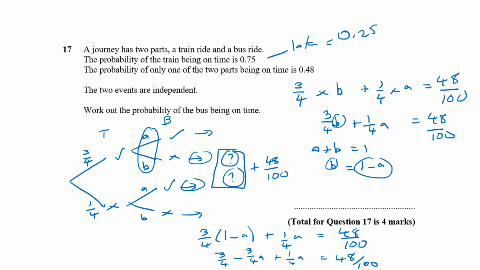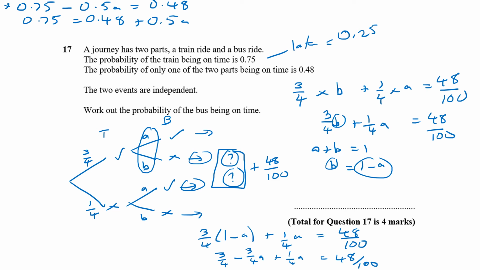However, in this case, this can probably be written as decimals, so I'm going to change it back to decimals. I'm going to go 0.75, take away 0.75A plus 0.25A, so we're left with take away 0.5A equals 0.48. We can solve this as an equation. We can add 0.5A: 0.75 equals 0.48 add 0.5A.